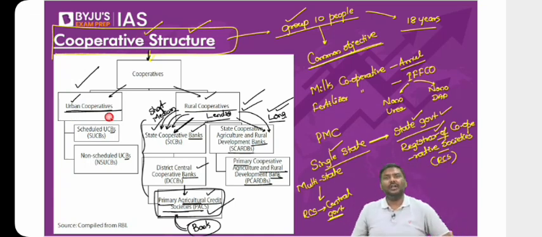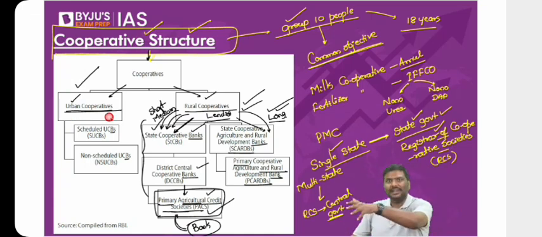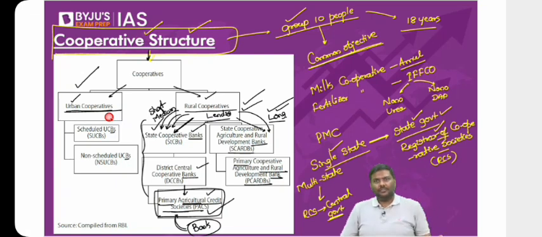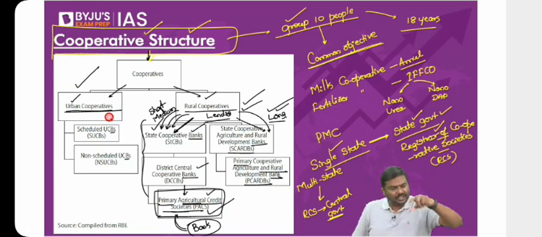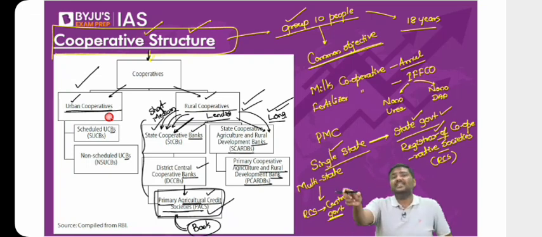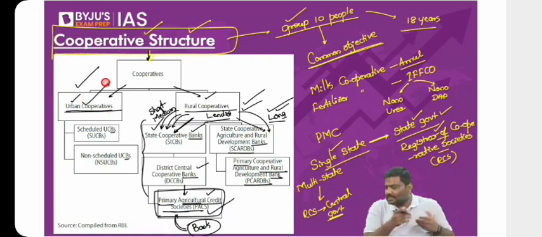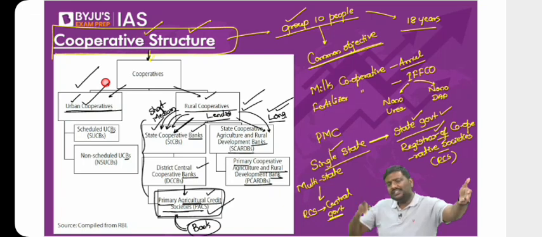Sir, what do you mean by urban cooperative? It's a cooperative set up at the urban level or in an urban area. It will function just like any other bank. For example, you will keep an FD in SBI. Can you keep a fixed deposit in an urban cooperative? Of course, yes. You will have locker facility in SBI. Will you have locker facility in an urban cooperative? Again, yes. Urban cooperatives will give loans, just like State Bank of India.